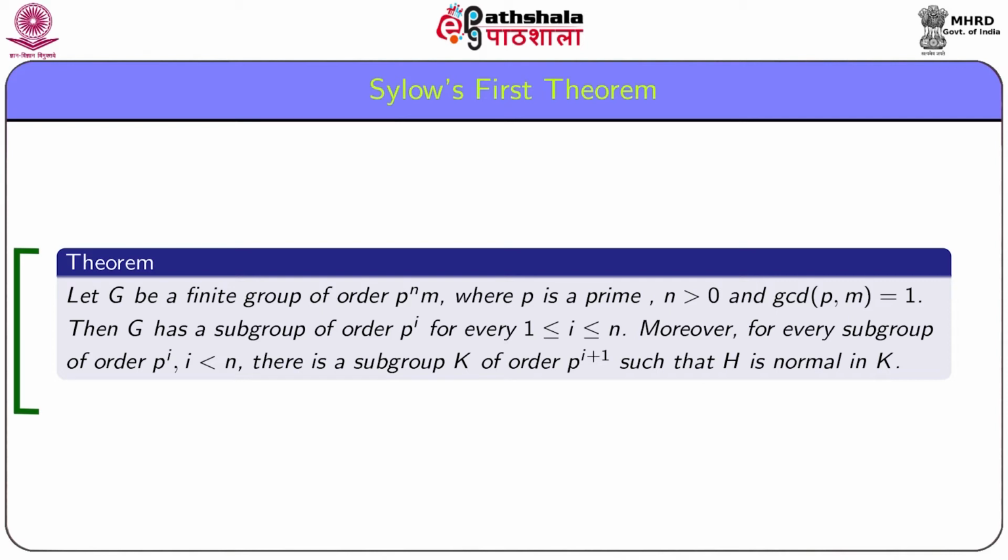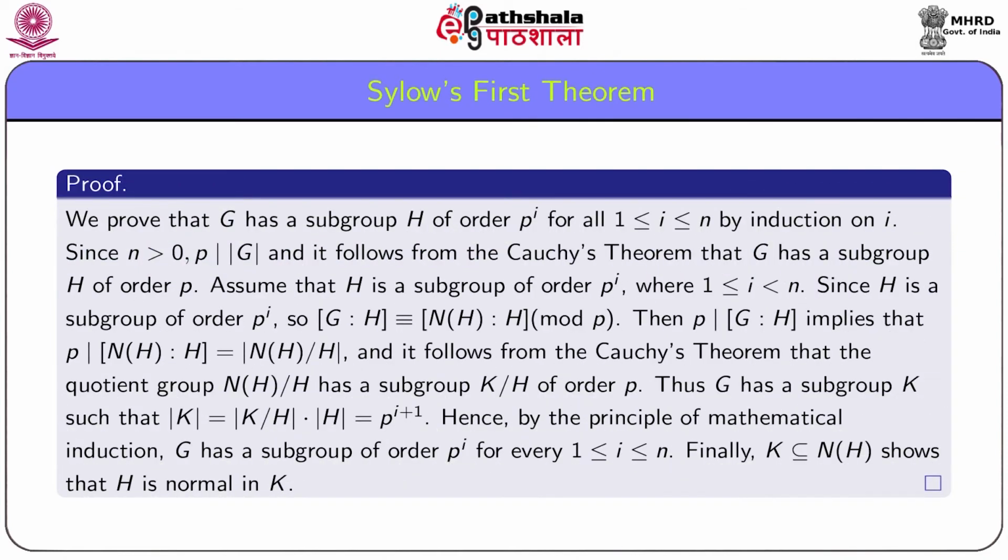Here the interesting condition that GCD of p and m is equal to 1 actually emphasizes that p to the power n is the highest power of p such that p to the power n divides order of G. We prove that G has a subgroup H of order p to the power i for all 1 less than or equal to i less than or equal to n by the principle of mathematical induction on i.